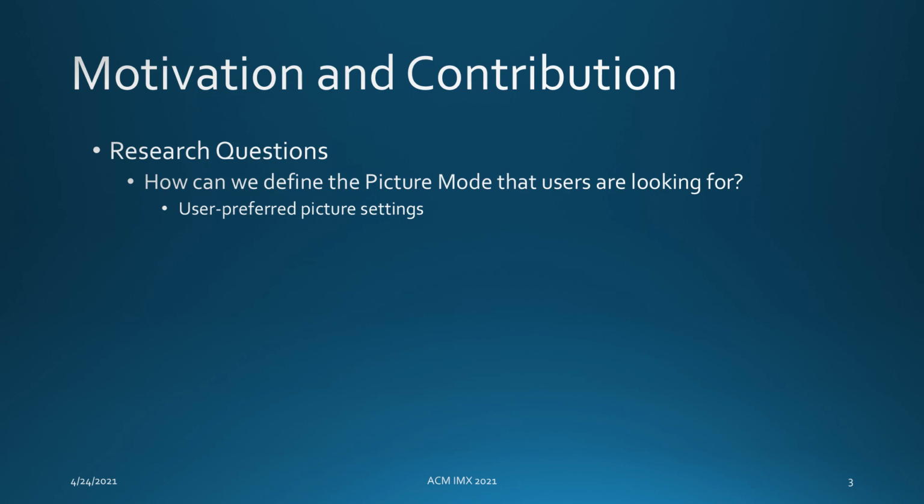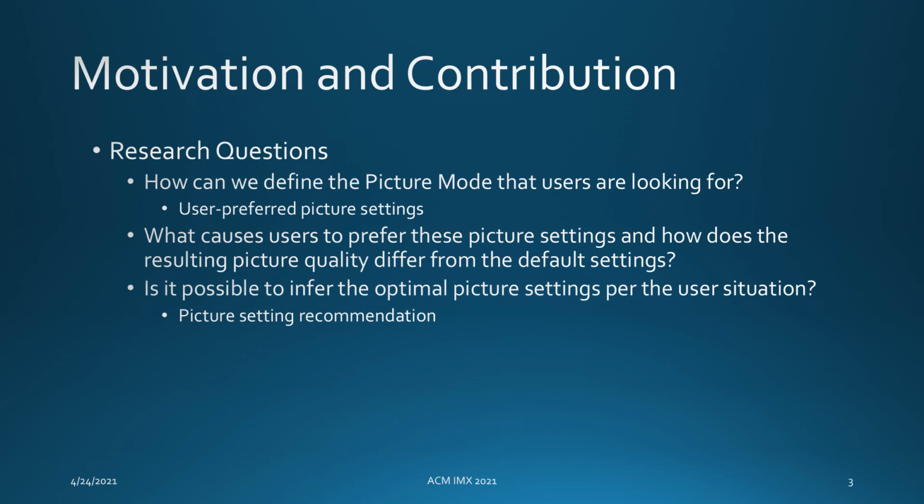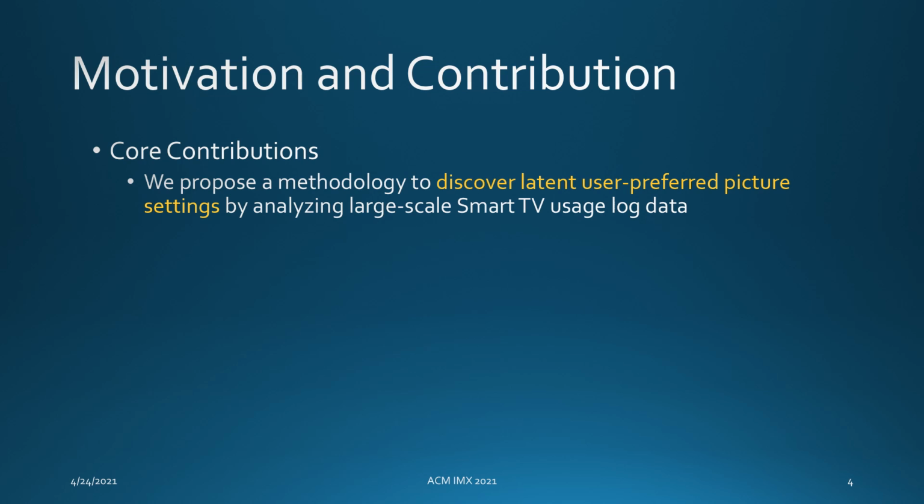We still have some questions. First, how can we better define the picture mode that users are looking for? Next, if we found user-preferred picture settings, what caused users to prefer this setting and how these settings deliver different picture quality compared to default. Lastly, we would like to know whether it is possible to infer and recommend the optimal picture settings for the given user situation.